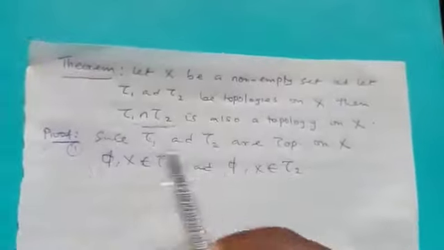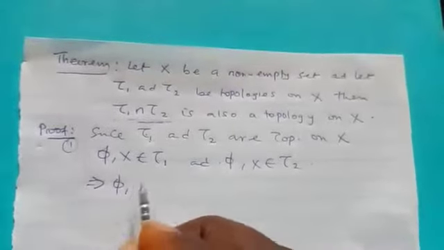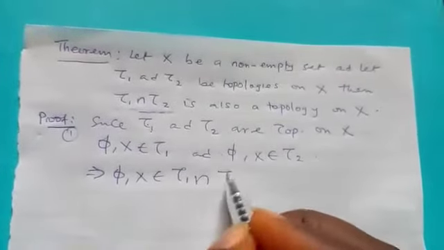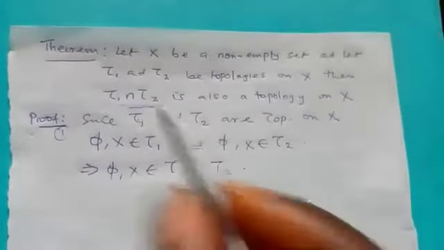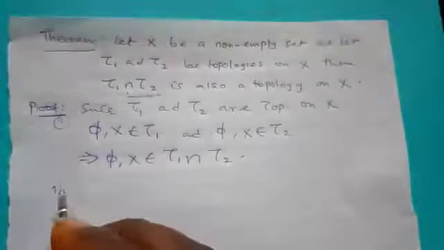So phi and S must belong to it. If you take the intersection of both sides, we say that phi and S must belong to the intersection of the two. So the first property is satisfied for tau 1 intersection tau 2.